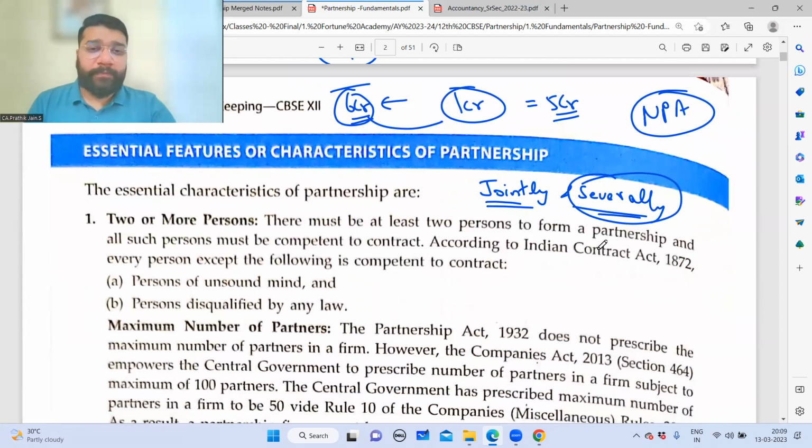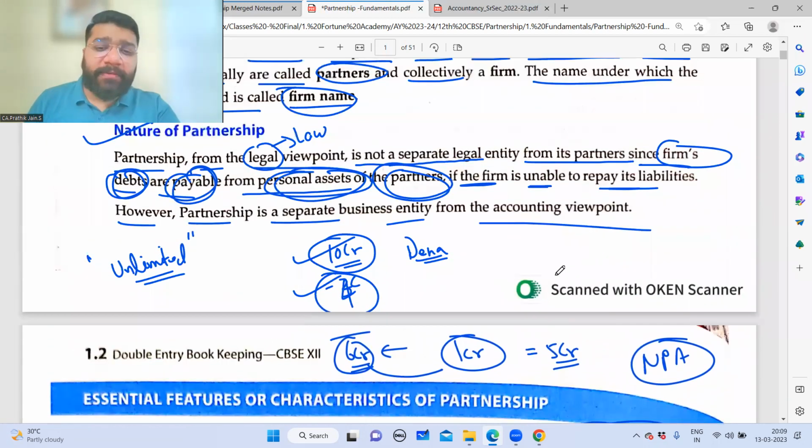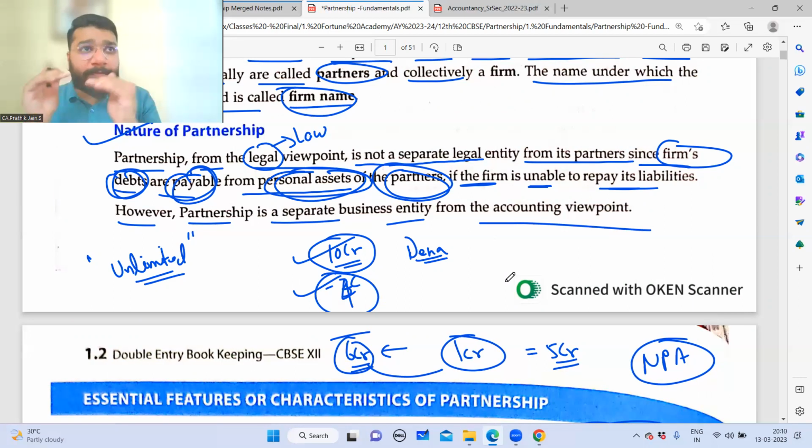Sir, can you explain what severally liable means? Jointly and severally liable is nothing but all the partners are jointly liable. One person cannot say, no, I'll not take the responsibility of this. He cannot deny. Severally means, as per the partnership agreement, whatever the ratio of profit is there, whatever the ratio of loss is there, in the very same ratio the loss will also be distributed.